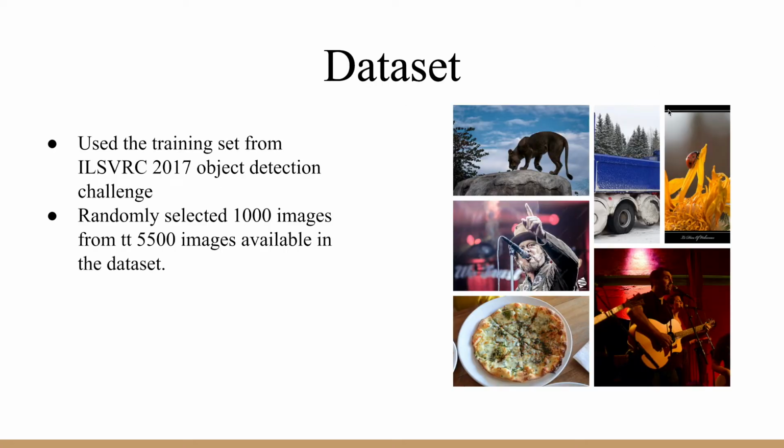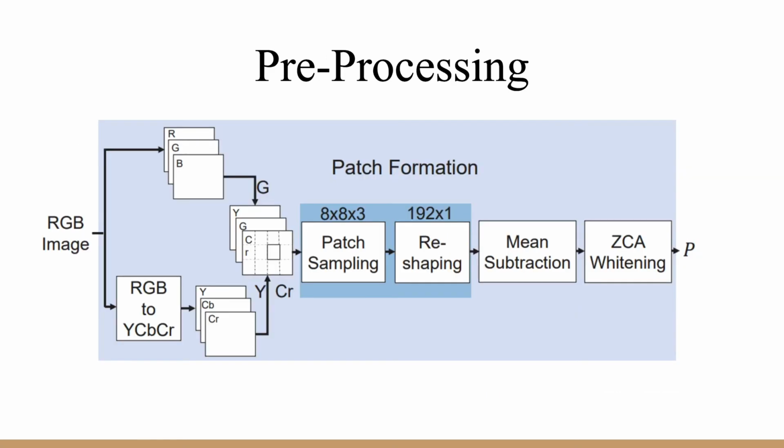The dataset I used was the training set of the ILSVRC 2017 Object Detection Challenge. It itself is a subset of the ImageNet database. It contains 5,500 images. I randomly sampled 1,000 images from them. We can see a few examples from the database on the right. I use the exact same pre-processing architecture as proposed by the authors in the paper. We first form a custom color space which decorrelates the channels. We then randomly sample 100 8x8 patches from the images and convert them into one-dimensional vectors. We then perform mean subtraction and ZCA whitening for spatial decorrelation.